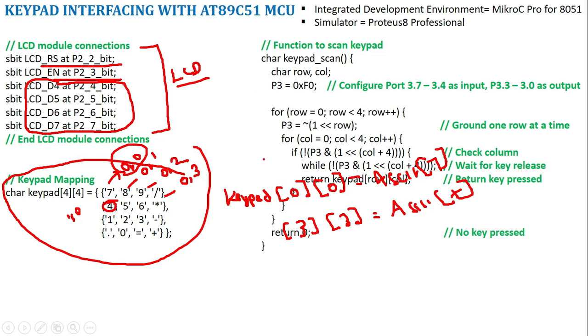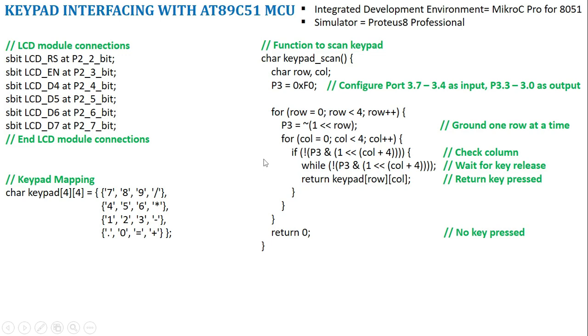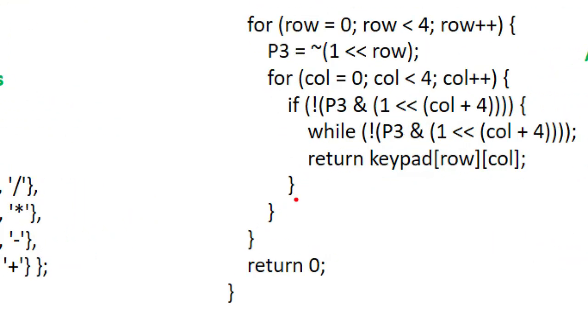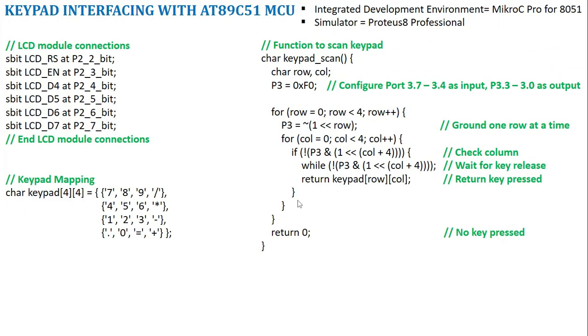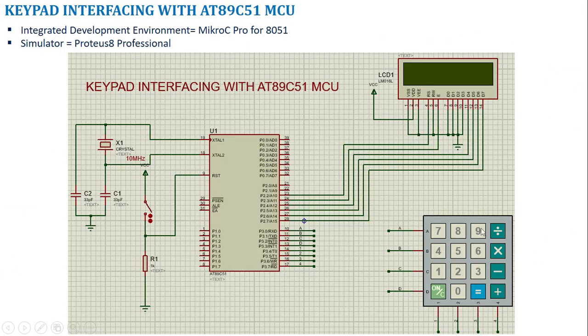Then we are going to write a program to scan the keyboard. As I said earlier, we are going to take this ABCD, which is connected to 3.0, 3.1, 3.2, 3.3, and 1, 2, 3, 4 is connected to 3.4 to 3.7.